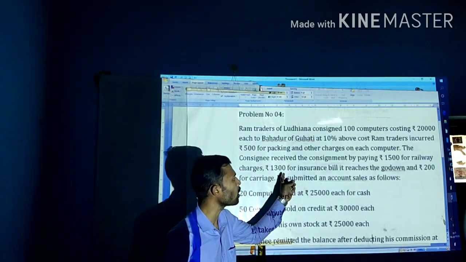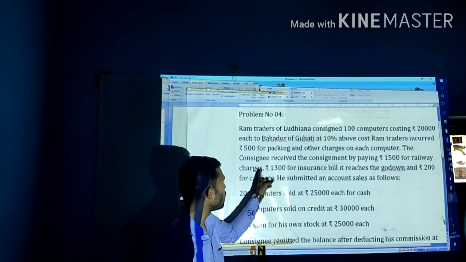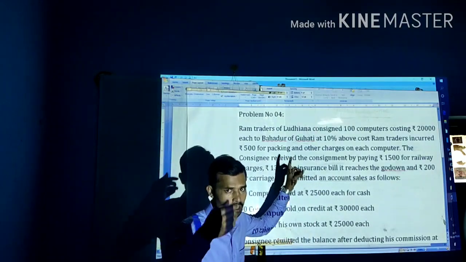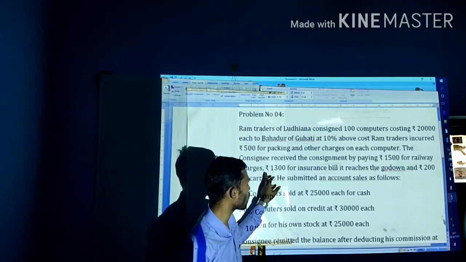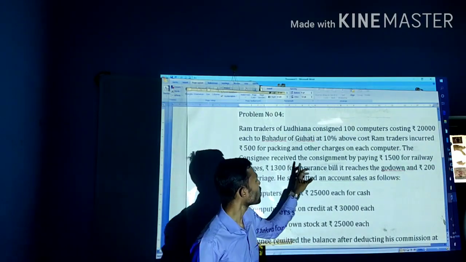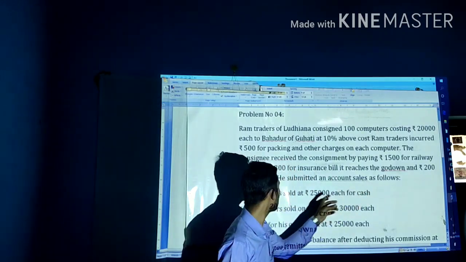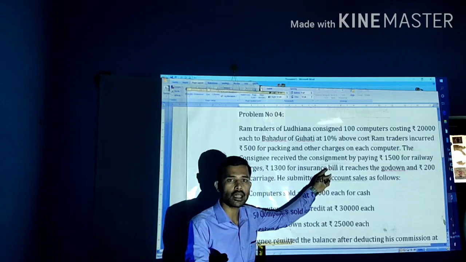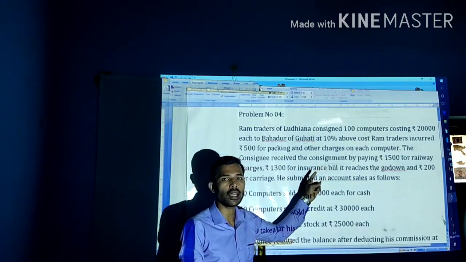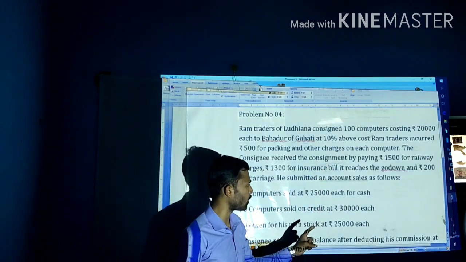Those are non-recurring expenses: railway bill, insurance, and carriage. I have given the theory part of non-recurring expenses in the theory classes. These are all non-recurring expenses. Take them in the valuation of closing stock, again in the consignment account, and again in the consignee account.